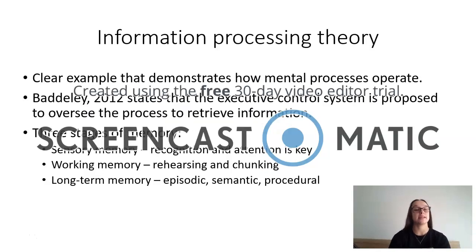Today I'm going to be focusing mainly on the information processing theory, which is a clear example that demonstrates how mental processes operate. Bradley, from 2012, states that the executive control system is proposed to oversee the processes to retrieve information. The three stages of memory are your sensory memory, where recognition and attention is key. Your working memory, where rehearsing and chunking information together aids in creating those memories. And your long-term memory, where episodic, semantic, and procedural processes occur.